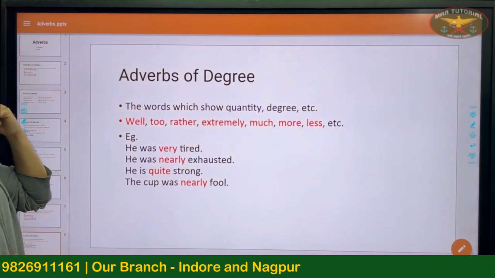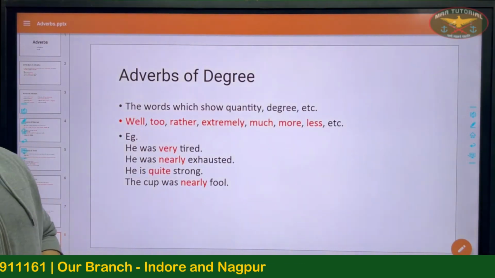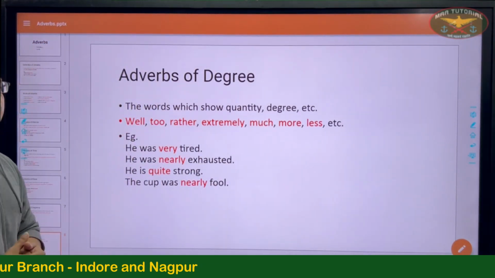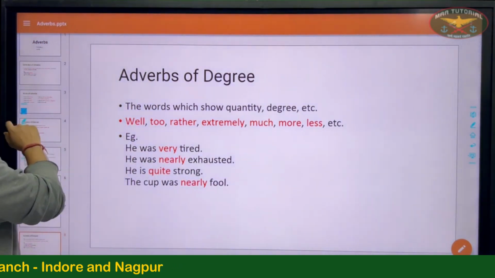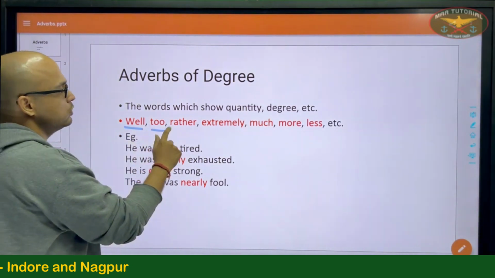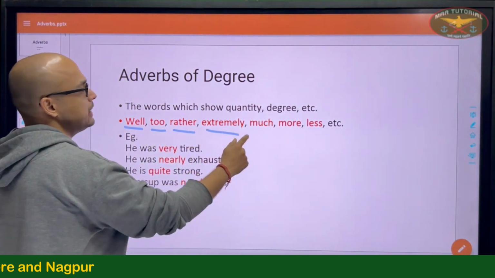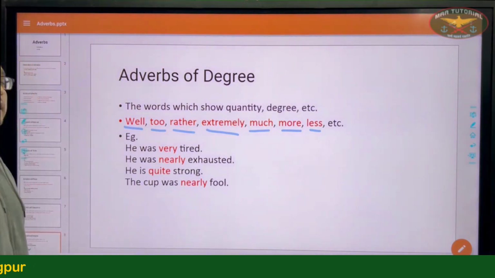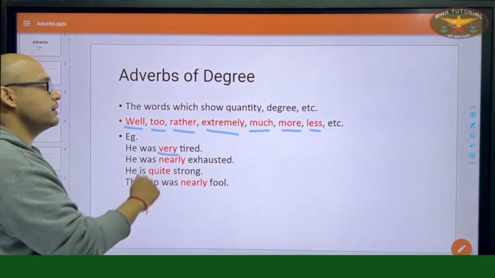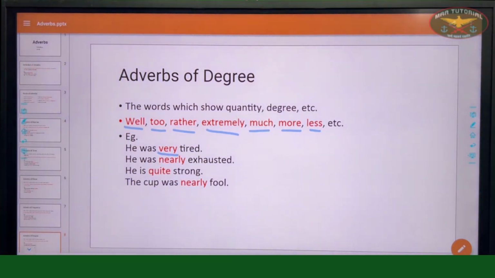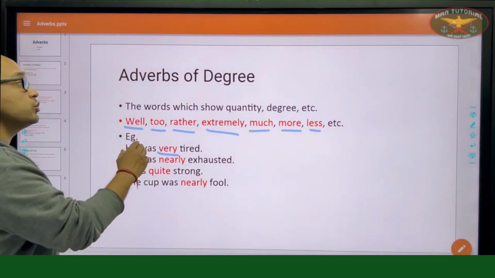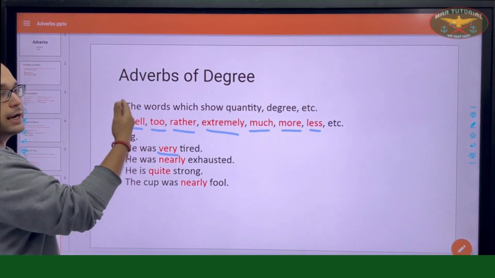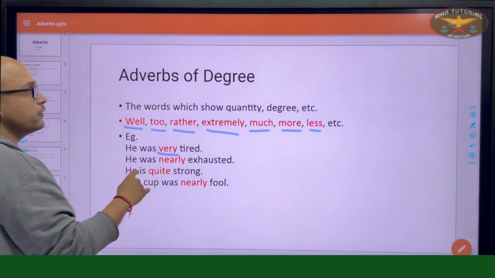So the words which show quantity or degree are called adverbs of degree. For example, well, too, rather, extremely, much, more, less, etc. He was very tired. How tired was he? He was very tired. So this shows the degree of something, of how much something is. That is why it's called an adverb of quantity or degree.